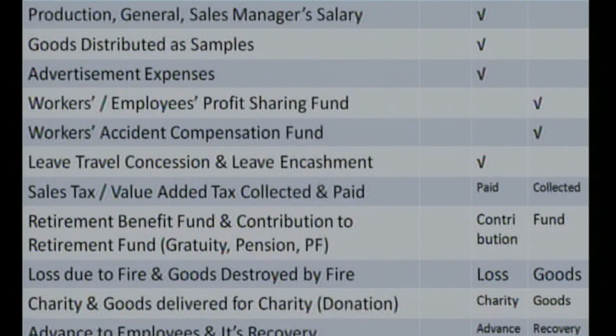Next one, loss due to fire and goods destroyed by fire. Loss due to fire is a loss, and again we know that any expenditure or any loss bears the debit balance. So loss due to fire bears the debit balance, but if certain goods were destroyed due to fire, then it is an outgoing transaction of the goods.